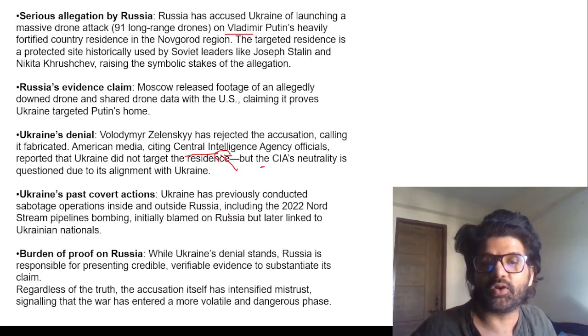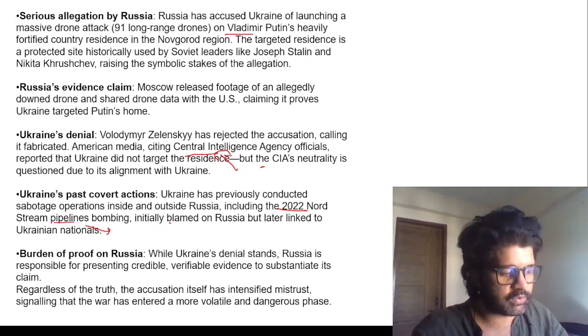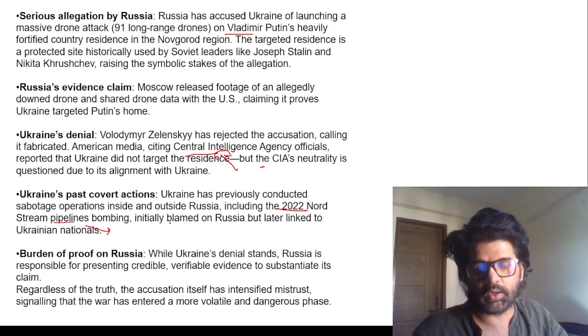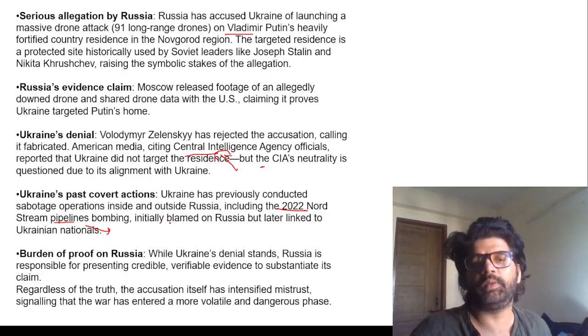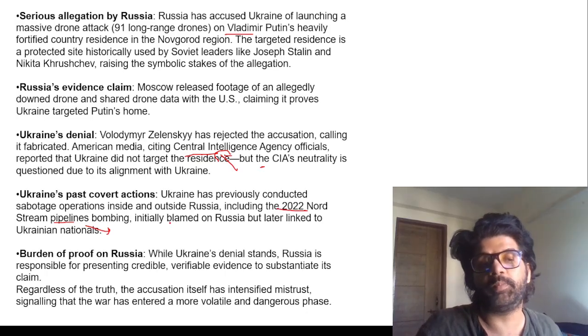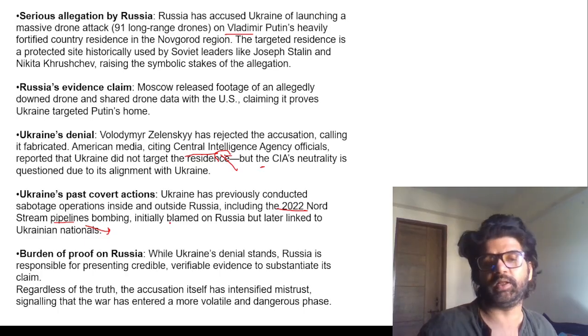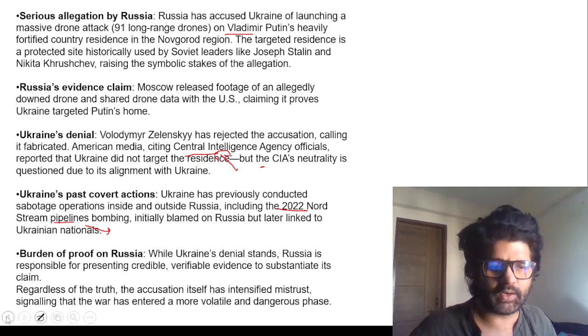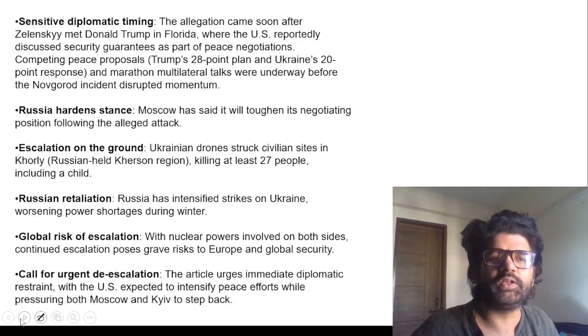So Ukraine has earlier also done this in 2022. Nord Stream pipelines. These Nord Stream pipelines were used to supply gas from Russia to Germany and all, and in a way it impacted Ukraine's business in Western Europe. So many people later realized that Ukrainian nationals were involved in sabotaging these 2022 Nord Stream pipelines. So again, let's see how things pan out, but things are not looking very hunky-dory. What is important here, you can see all the to and fro discussion.